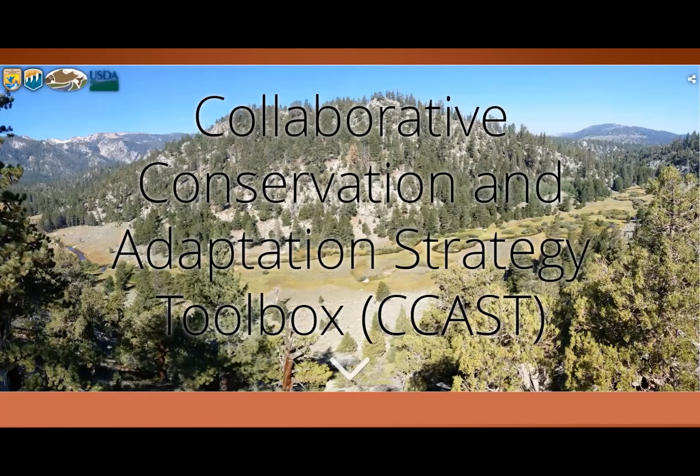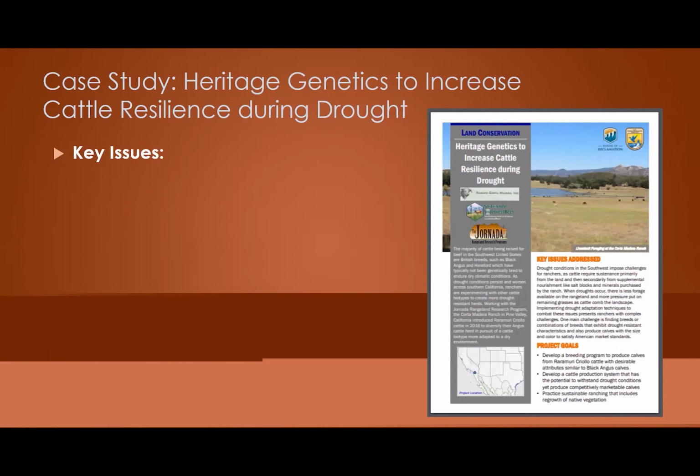The second tool that I want to talk about today is the Collaborative Conservation and Adaptation Strategy Toolbox, also called CCAST. CCAST is a website that hosts a collection of conservation or natural resources management case studies.